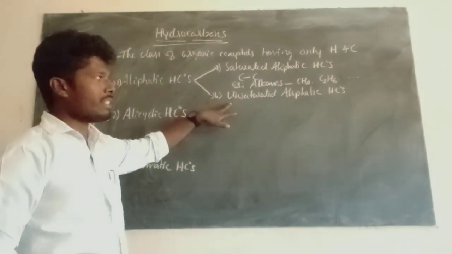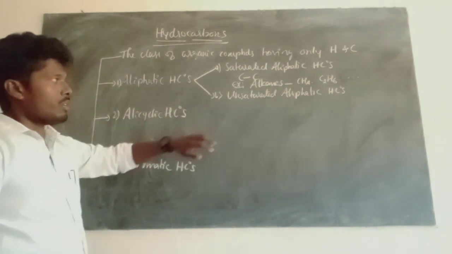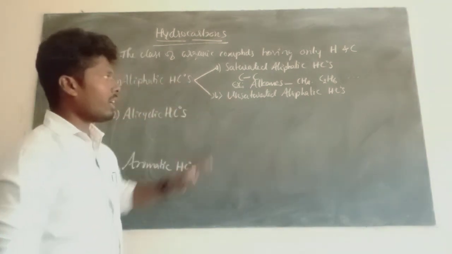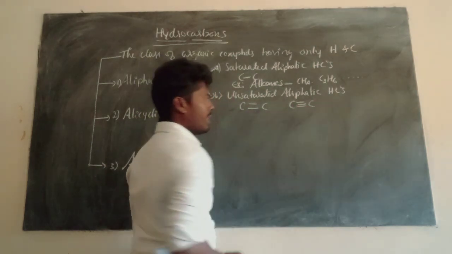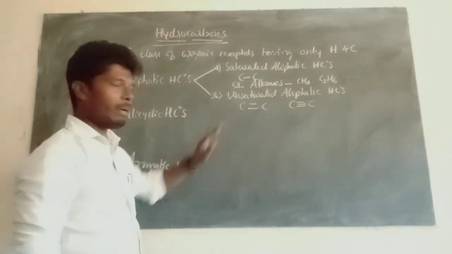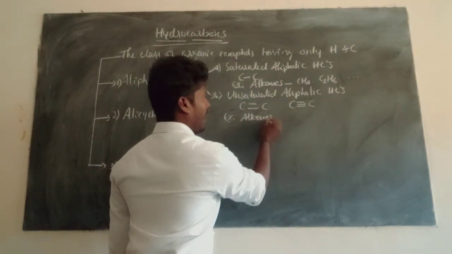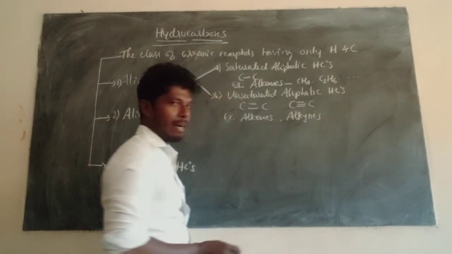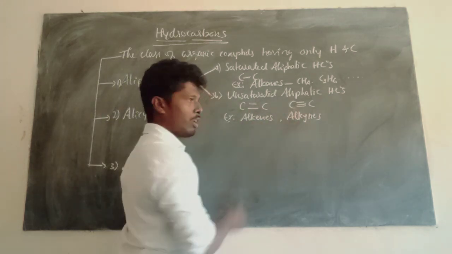Similarly, unsaturated aliphatic hydrocarbons are the second class of aliphatic hydrocarbons. They are the class of aliphatic hydrocarbons having a carbon-carbon double bond or carbon-carbon triple bond. So if a carbon-carbon double bond is present, we call them alkenes. If a carbon-carbon triple bond is present, we call them alkynes.